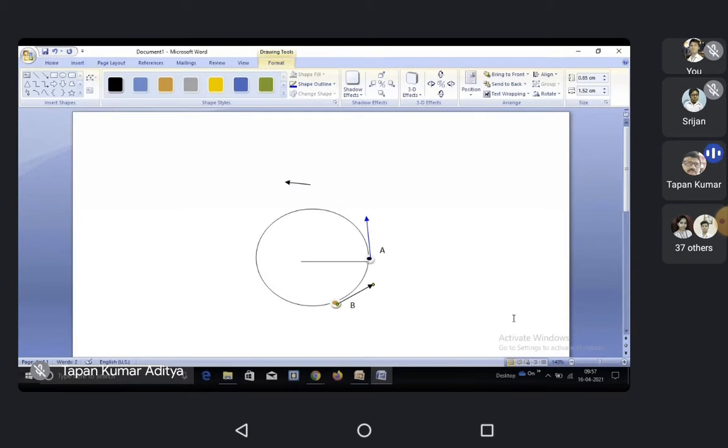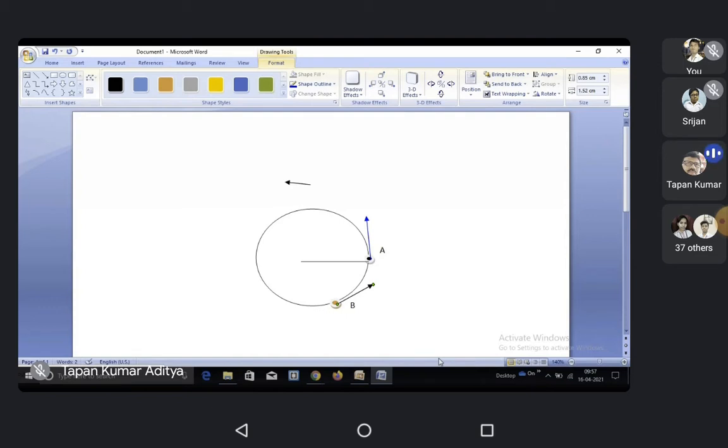Then I take another point, the green point C. If you draw a tangent, the direction of velocity at point C is shown by the green arrow. The point here is that for an object in a particular path, the direction of velocity is different at different points.